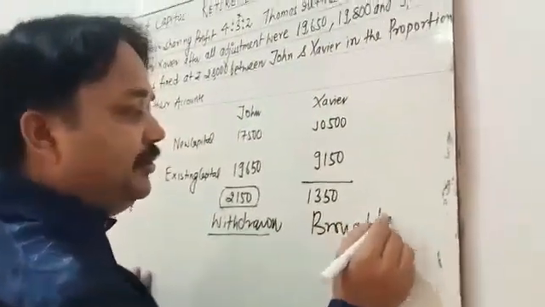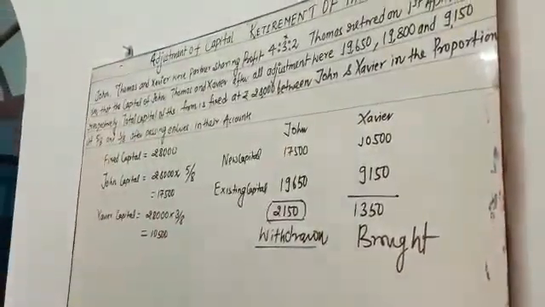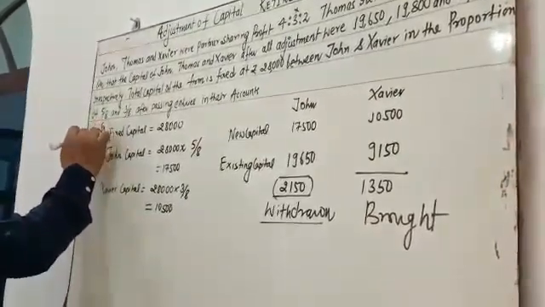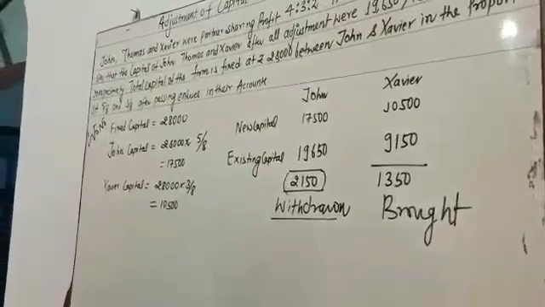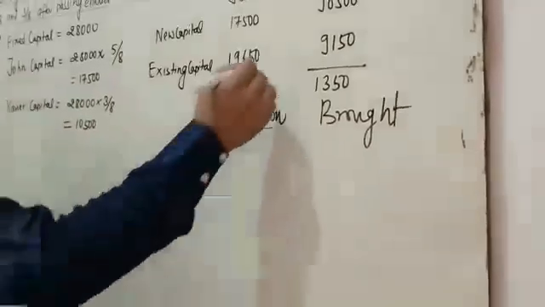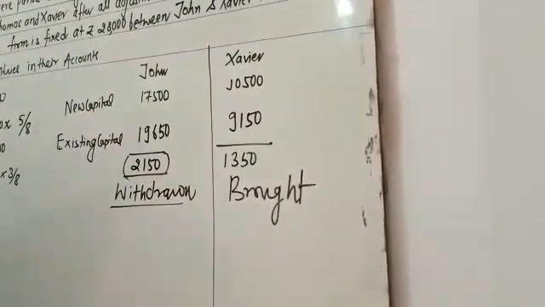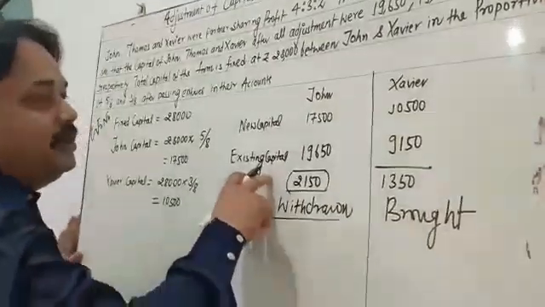So my dear student, all this adjustment comes under the working note. In every question, if fixed capital is mentioned, what is the journal entry for John? You put John's journal entry first. John is going to withdraw, because existing capital is more than new capital.